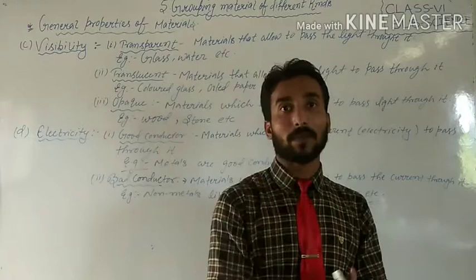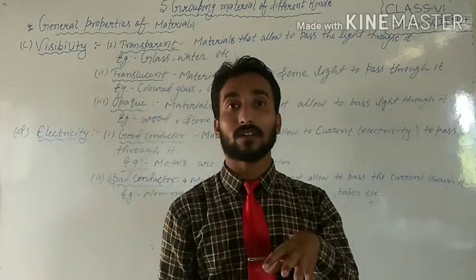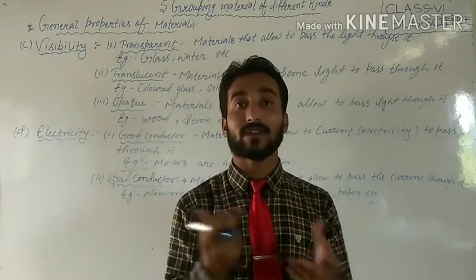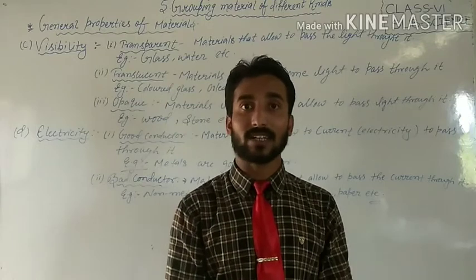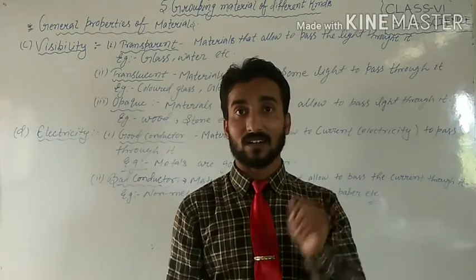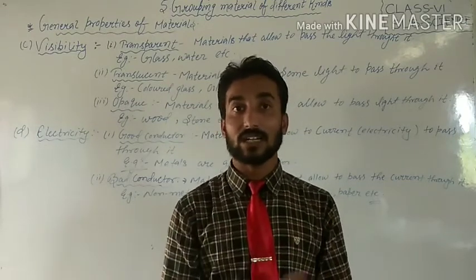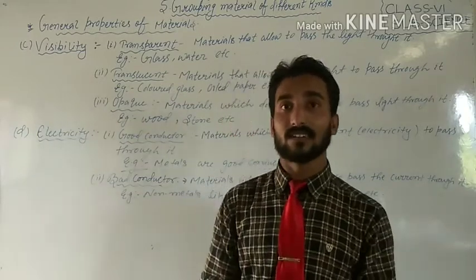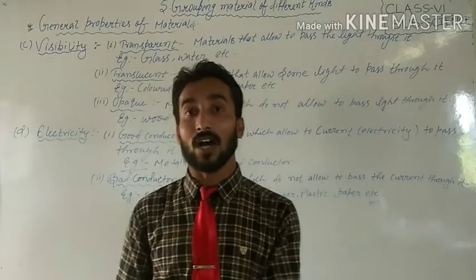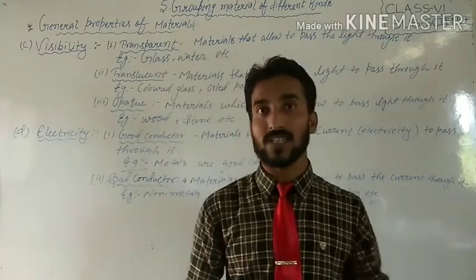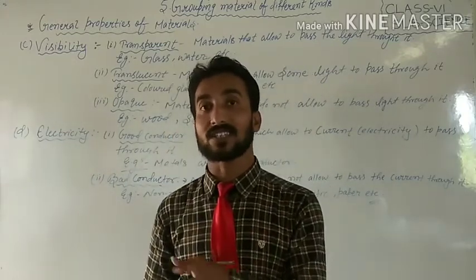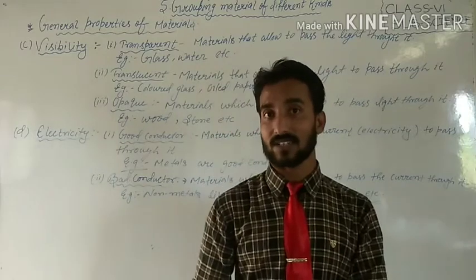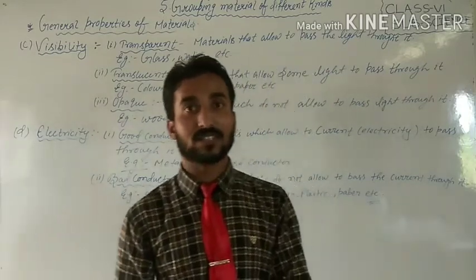See white paper, the paper which is thick, you can say that, and pass the light through it. It will not pass. That's why I said the objects which allow only some light to pass through them, such types of objects are known as translucent objects. Okay, students.